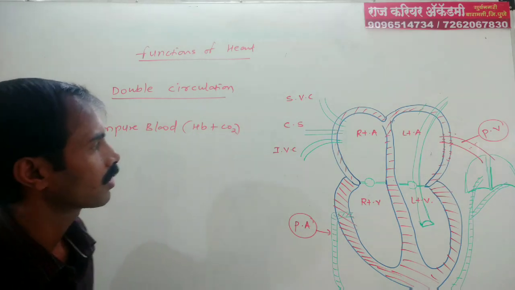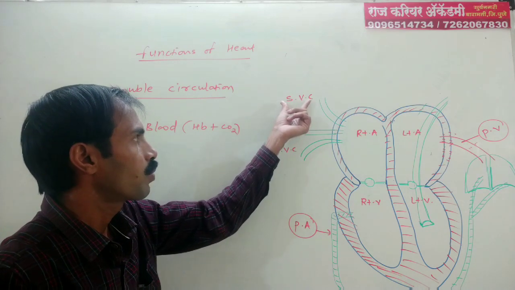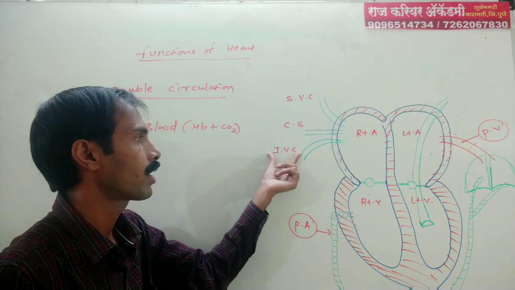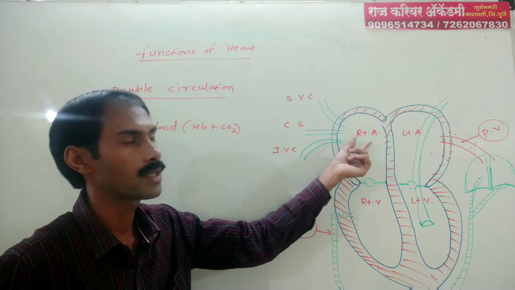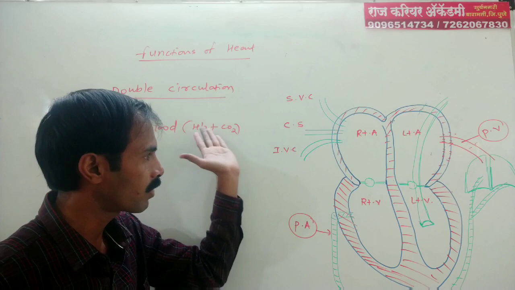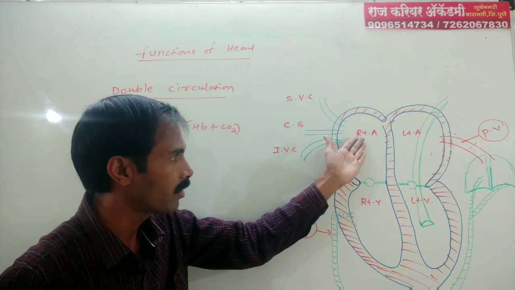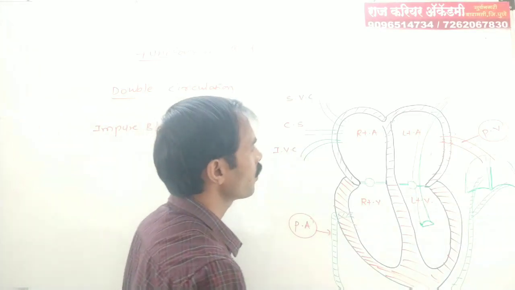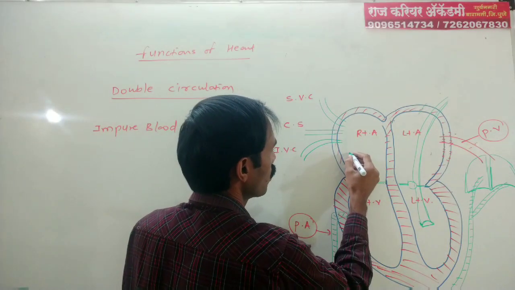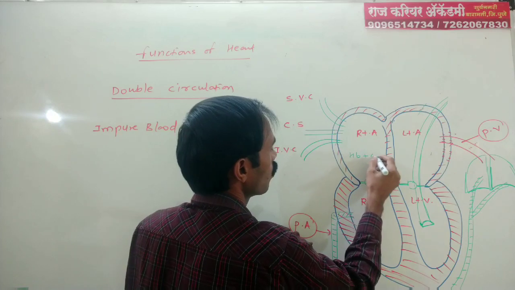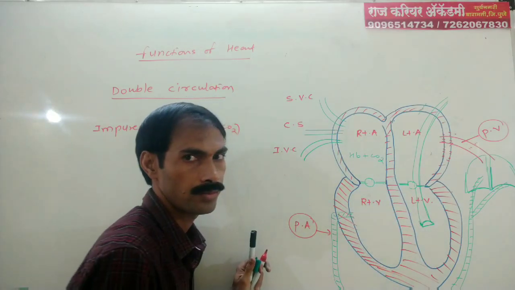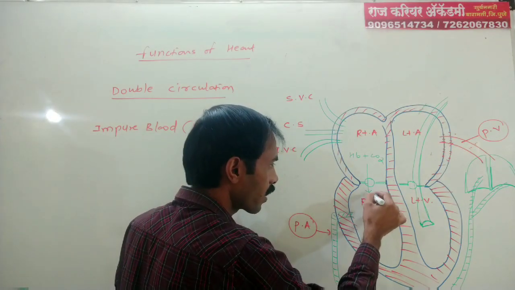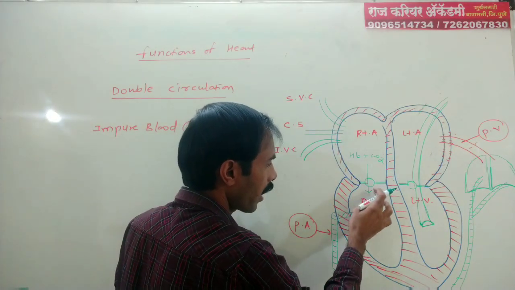That impure blood is carried by the superior vena cava, coronary sinus, and inferior vena cava to the right atrium. So the right atrium consists of impure blood, Hb plus CO2. From the right atrium, that blood goes to the right ventricle.